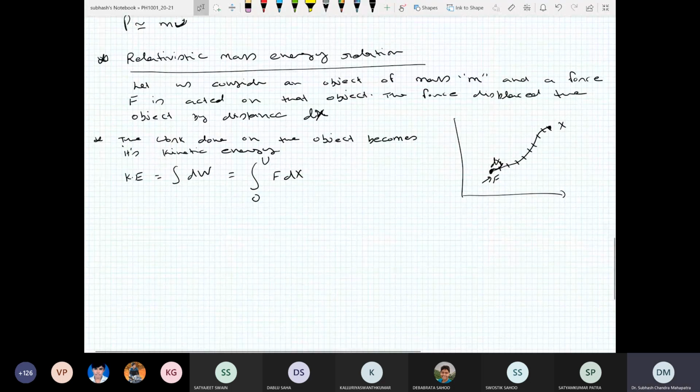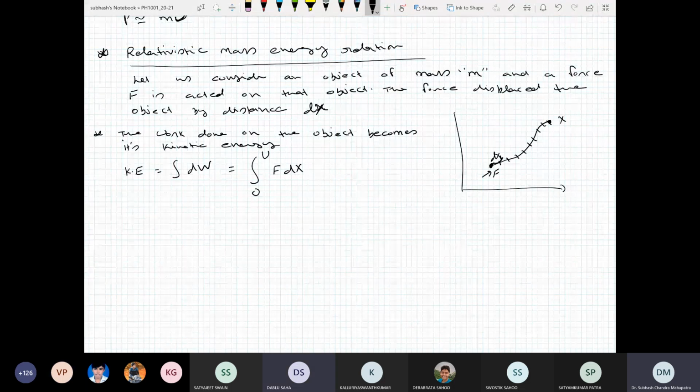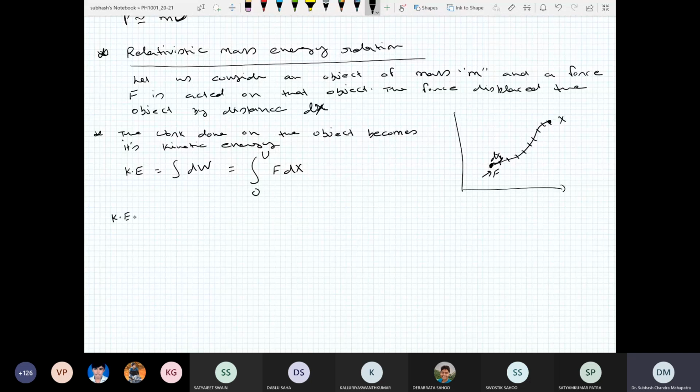Is this correct? Have you seen this relation? I think you have seen this relation in mechanics, energy and momentum. Yes, sir. Yes, kinetic energy.